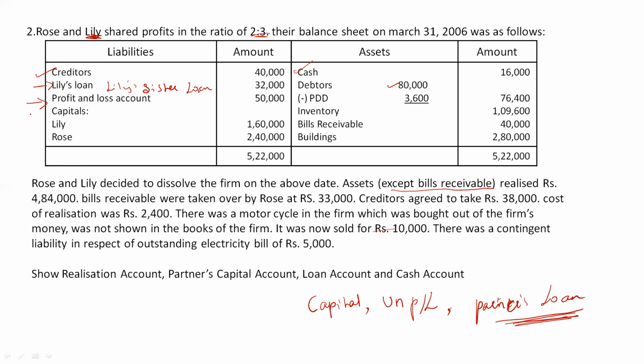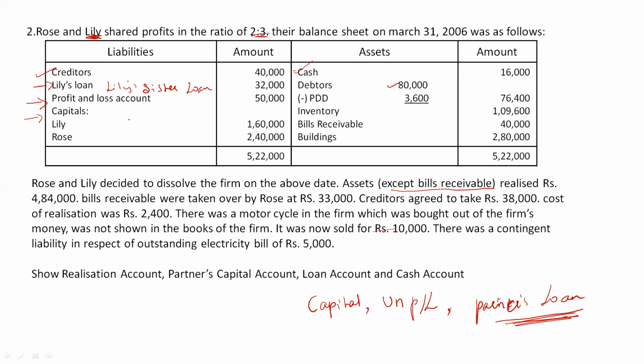Then the next thing is the profit and loss account. As I already told you, this is an undistributed profit or loss. If the profit and loss account is given on the liability side, it is profit. It is not loss, it is undistributed profit. So we will not take it here in the liabilities book value. Then the next thing given is capitals. Again, I told you partners' capitals will not be taken in liabilities book value. Now everything from the liability side is done.